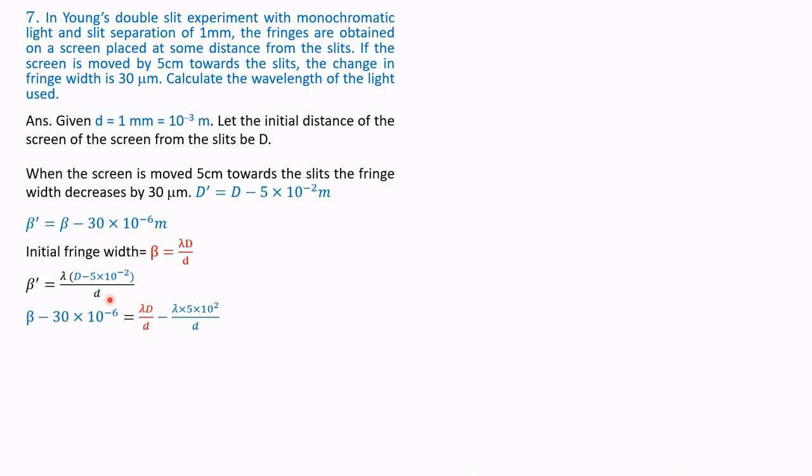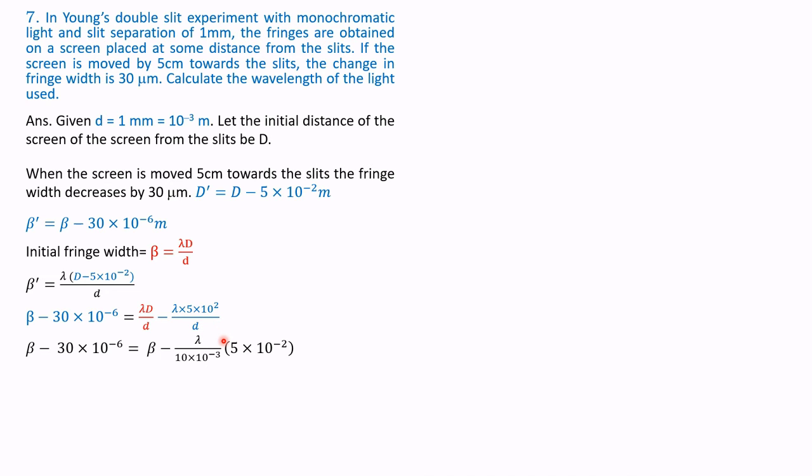divided by small d. Therefore, we know the new beta dash is beta minus 30 into 10 to the power of minus 6. Simplifying, lambda into D divided by d, this lambda into capital D and small d, and this item is written here, minus lambda into 5 into 10 to the power of minus 2 divided by d.